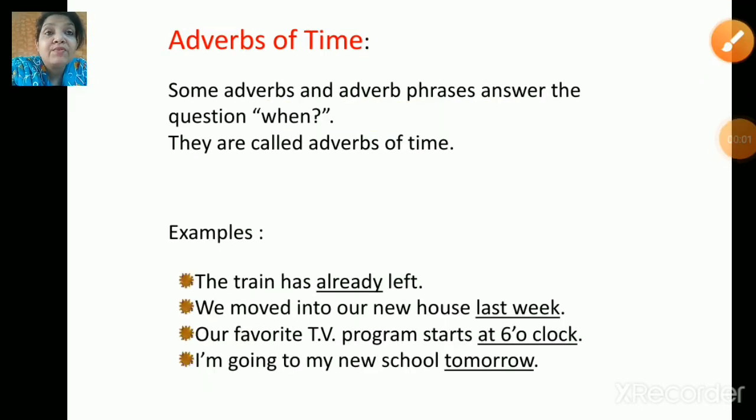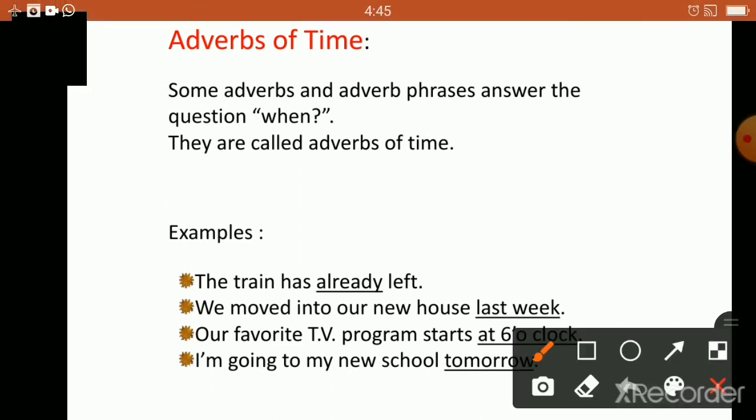Now, next is adverb of time. Some adverbs and adverb phrases answer questions like when. Okay. Now, you need to ask the question to yourself, when. So, these examples are going to give us an idea. Let us check. The train has already left. When did the train leave? Already left. Okay. Next, we moved into our new house last week. When did we move? Last week.